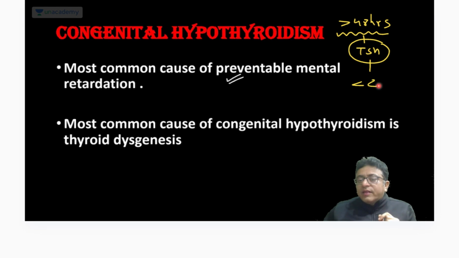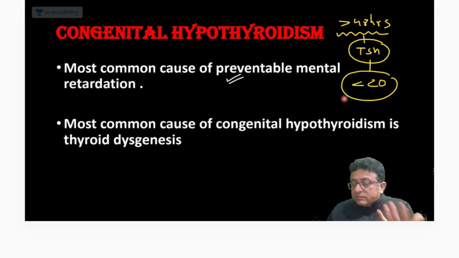If it is less than 20, your chapter is closed. Baby is not having hypothyroidism. Maternal hormones interfere in the first 48 hours. So they ask when you would like to do the screening: after 48 hours, TSH. If less than 20, normal. If more than that, then the algorithm starts.